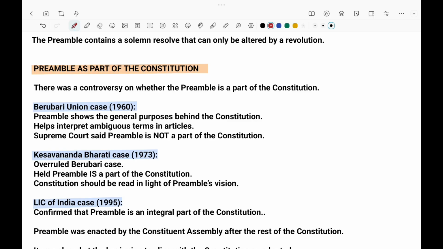And at present Berubari is in Bangladesh. That's the reason why they gave this territory of ours away. The next one is the Kesavananda Bharati case, which is the most revolutionary case.